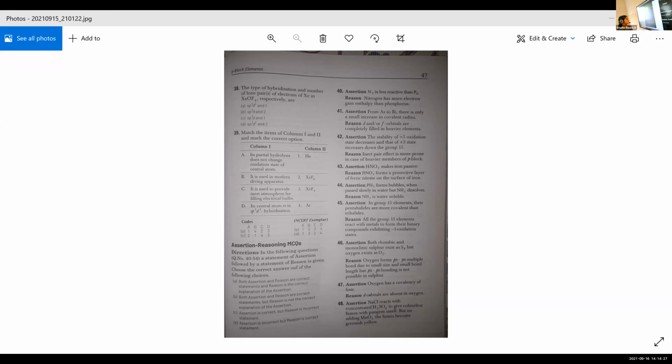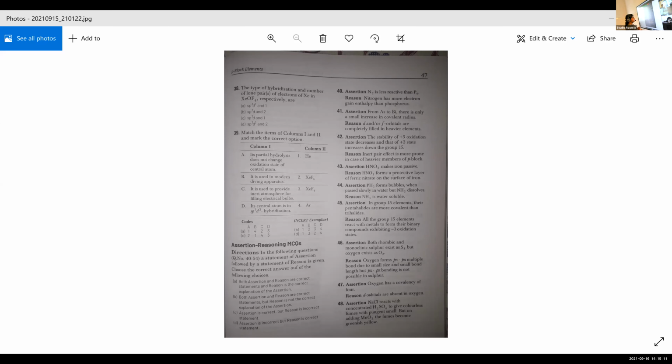The stability of +5 oxidation state decreases and that of +3 state increases down the group 15. Reason, inert pair effect is more prone in case of heavier members of p block. Which is the correct option? A. Because here the assertion and reason are correct. Stability of +5 oxidation state decreases and there is only one compound for bismuth, that is BiF5, right? And this oxidation state +3 increases down the group. And do you remember this inert pair effect? The electrons present in the s orbital do not get involved in chemical bonding. Okay, that is inert pair effect.